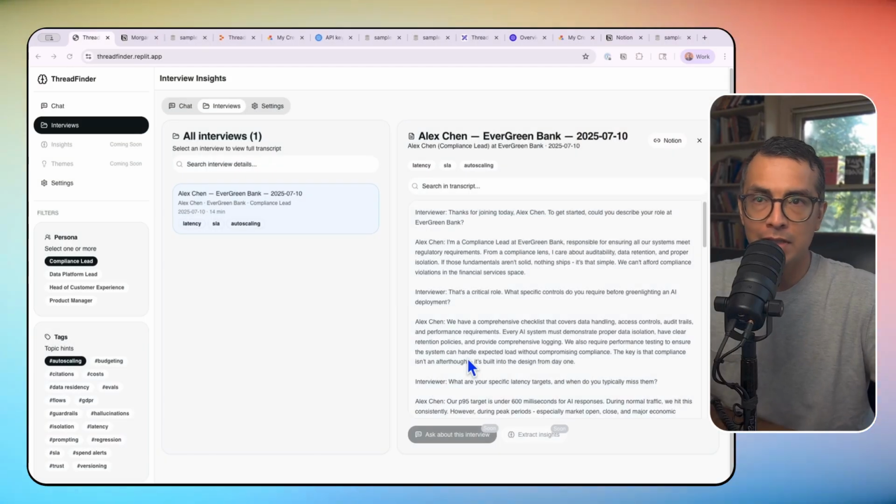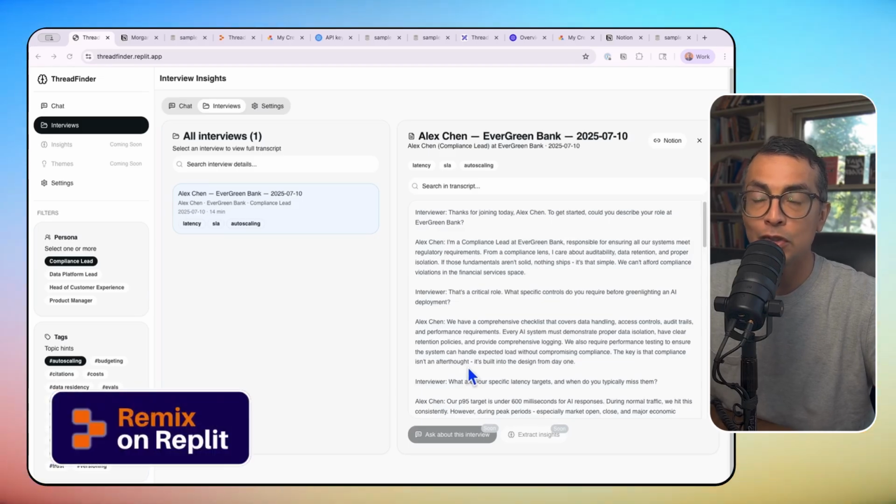I enjoy talking to users. What I don't like is having to remember every single detail. Thankfully, we have AI that can help us do all of that. Here's a good example. This is an application that I vibe coded in Replit and is going to be free